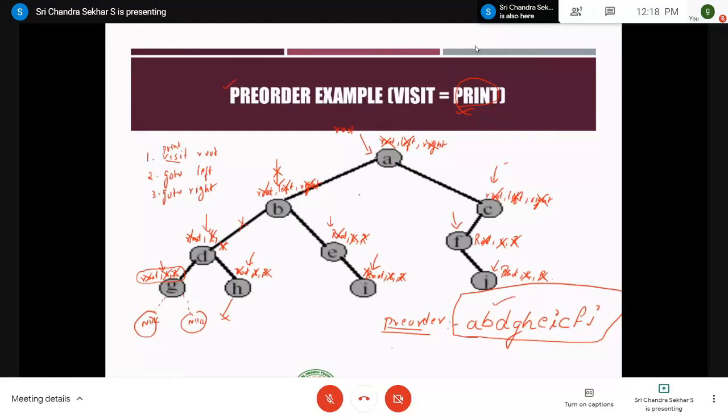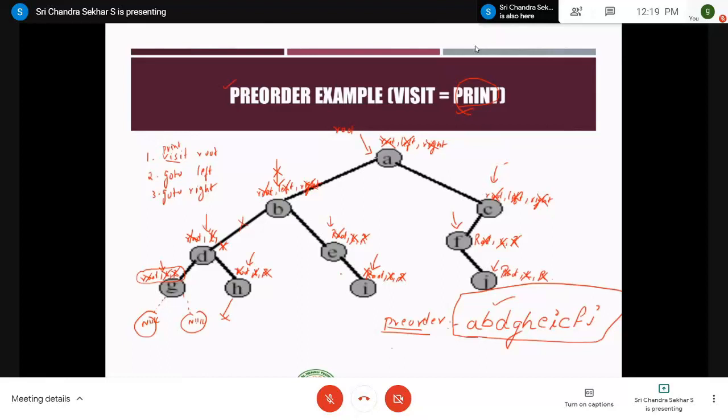So you have to keep everything in mind, right? So B is printed, next D is printed, G is printed, no left, no right, and then again you move to the D and then H, like that. It all depends on a lot of practice, right? So I request you people to practice more and more on these traversal techniques to get familiarized with them.